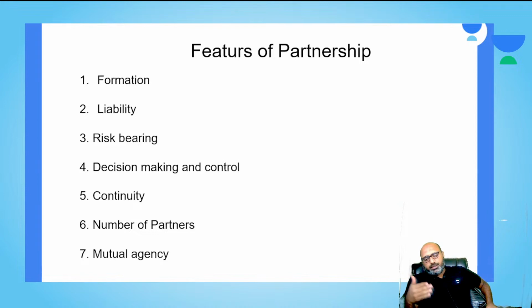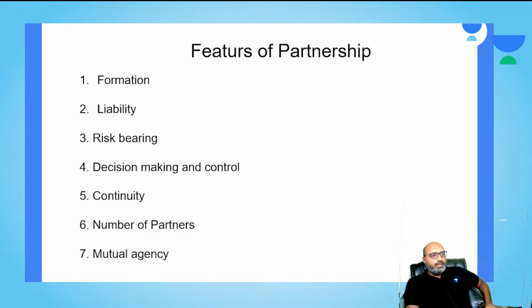Both the partners should accept legally in that agreement that we are going to do so and so business with so and so share, and whose responsibility is what. Everything will be detailed, written in an agreement and signed in front of the law, by both the partners.